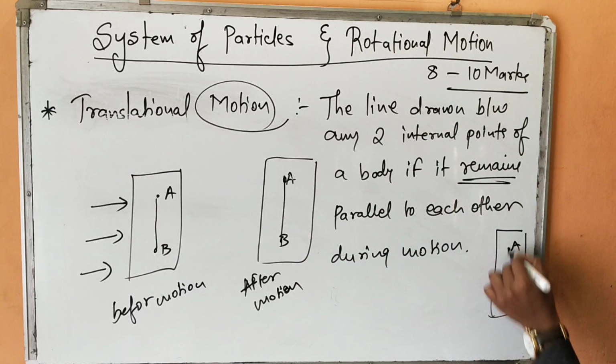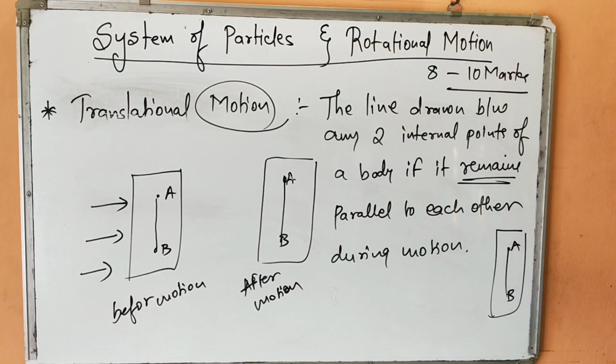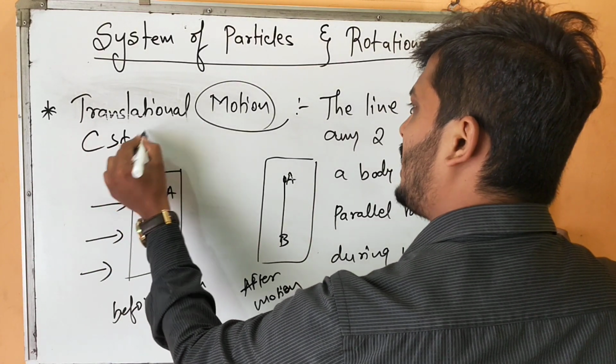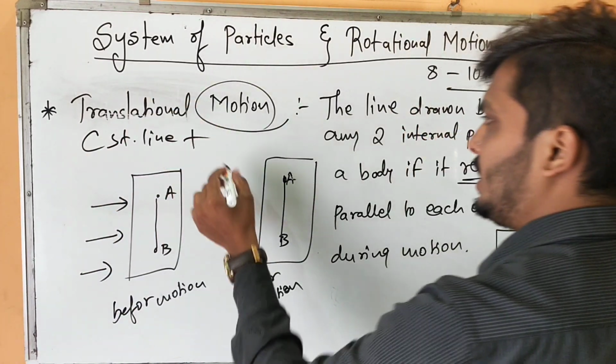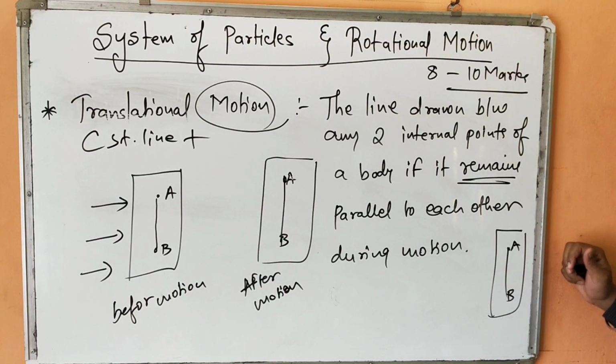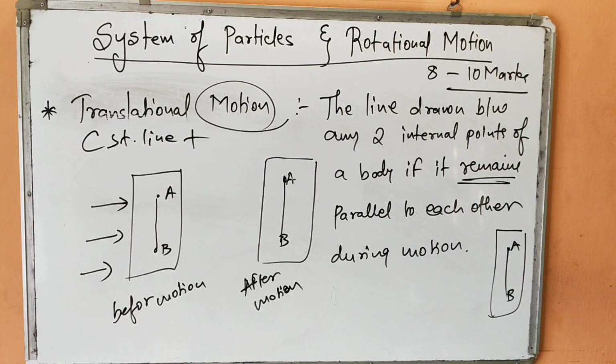Again, if I draw an imaginary line, that line is always parallel to this line. Are you understanding? So definitely it is one kind of straight line motion. But what we are extra adding here is the line drawn between any two internal points, if it remains parallel to each other, then that is called a translational motion. Are you understanding? Have you copied?